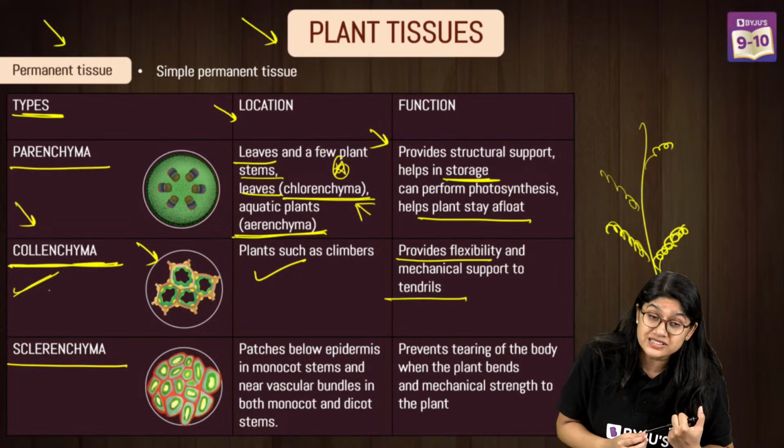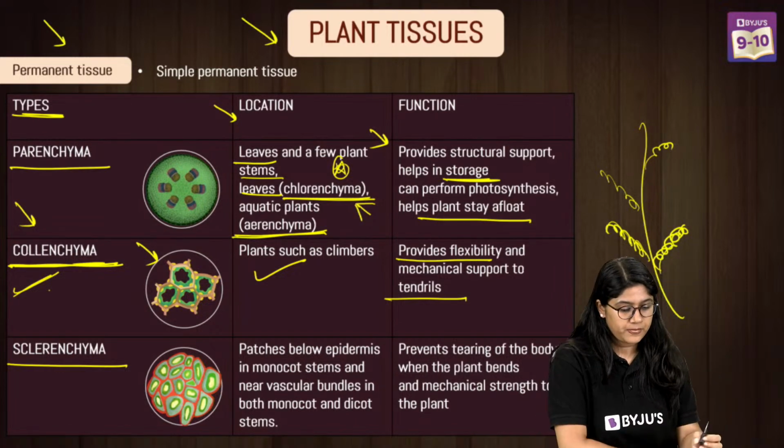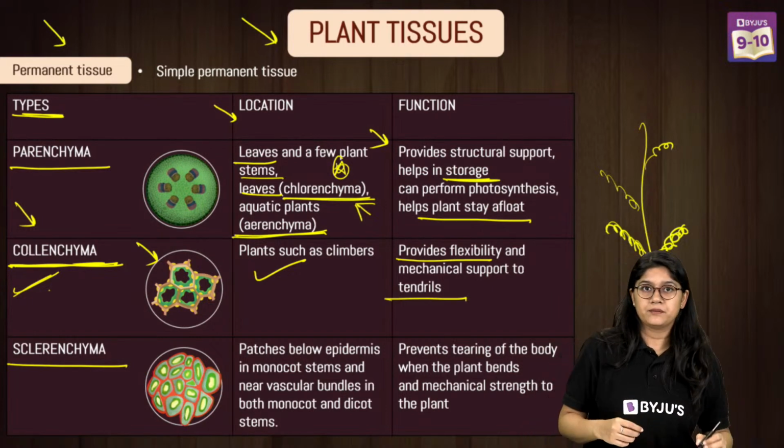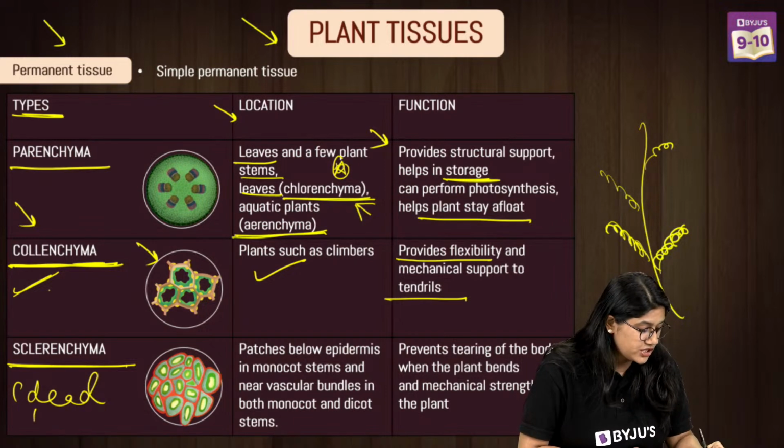Yes, it still does have the meristematic tissues. Okay. So we are clear with the collenchyma. Now let's talk about the sclerenchyma. Now sclerenchyma is a dead tissue, everyone.